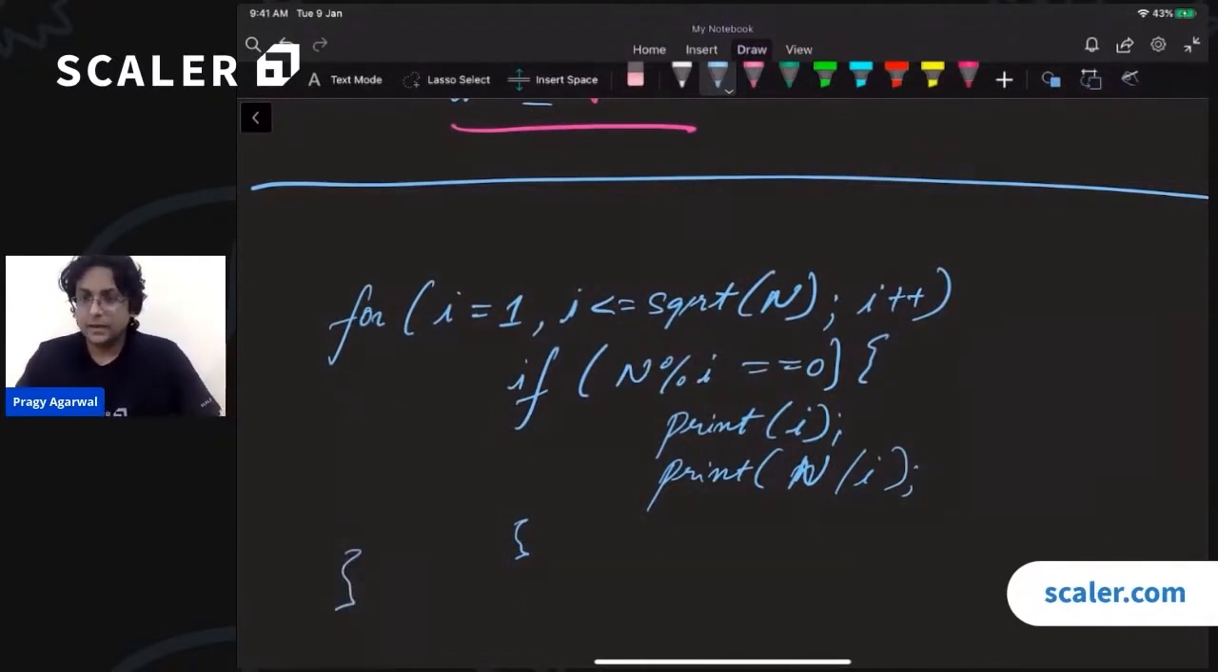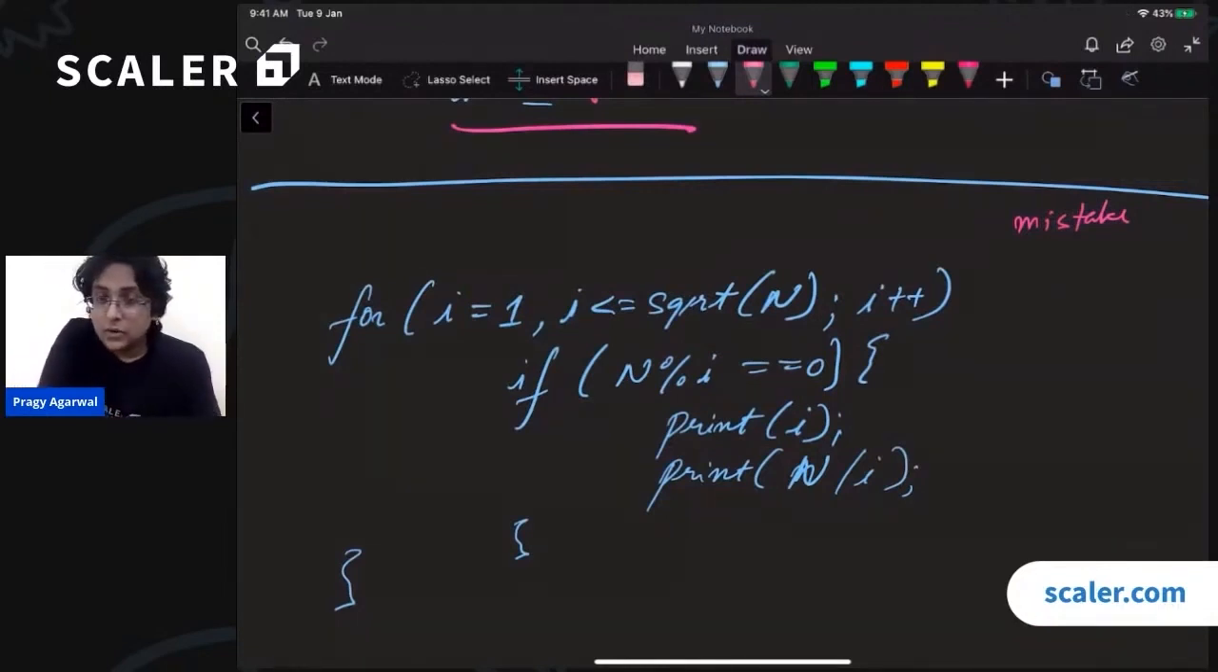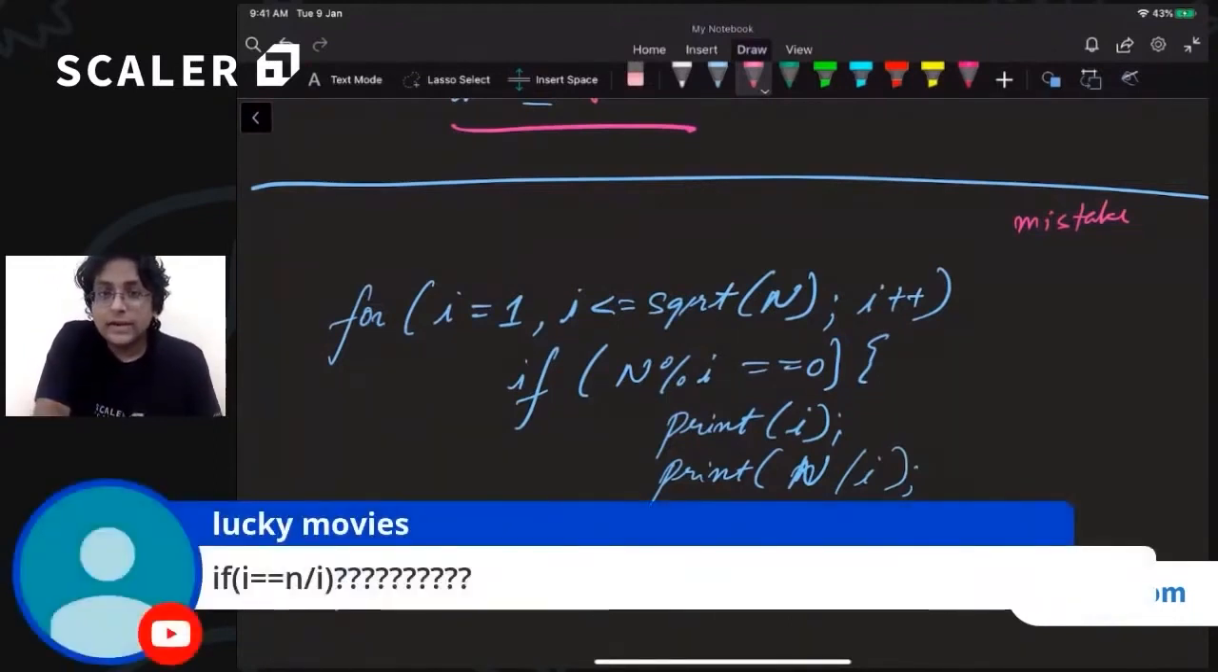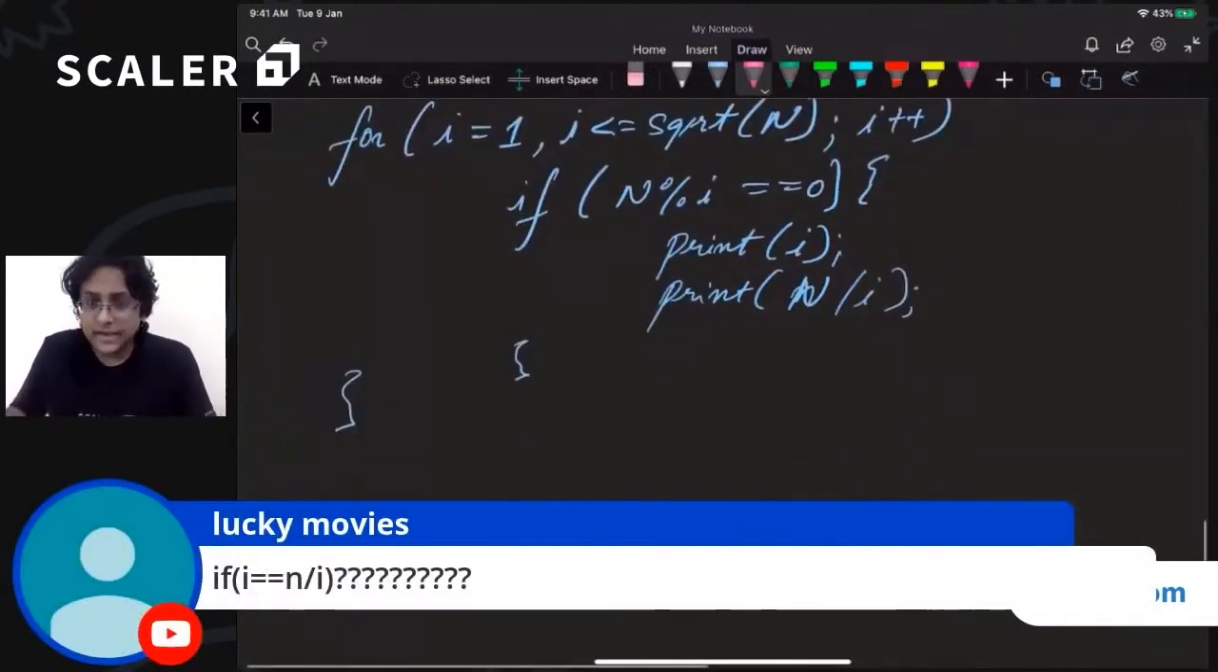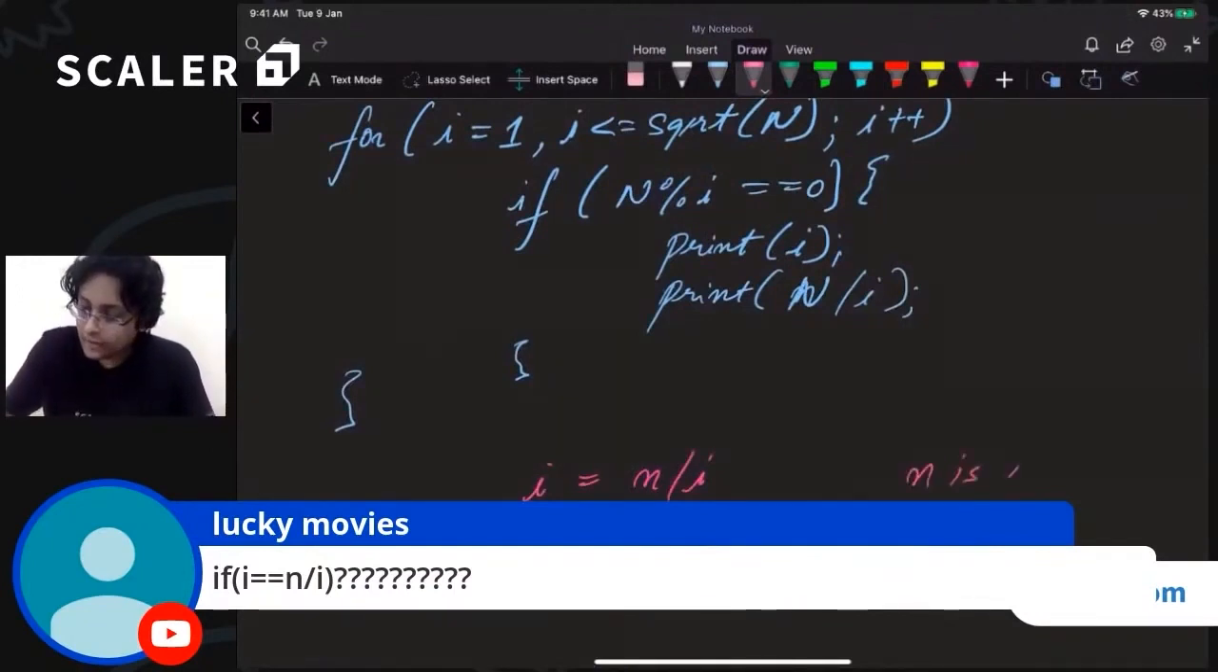Is this part clear? Yes? Perfect. Right? Now, first of all, there is a mistake in this program, a very subtle mistake. Can someone point that out? Yes? Exactly. So over here, Lucky says that, hey, this is the mistake, right? What happens when I is actually equal to n by I? Which means that when n is a perfect square,